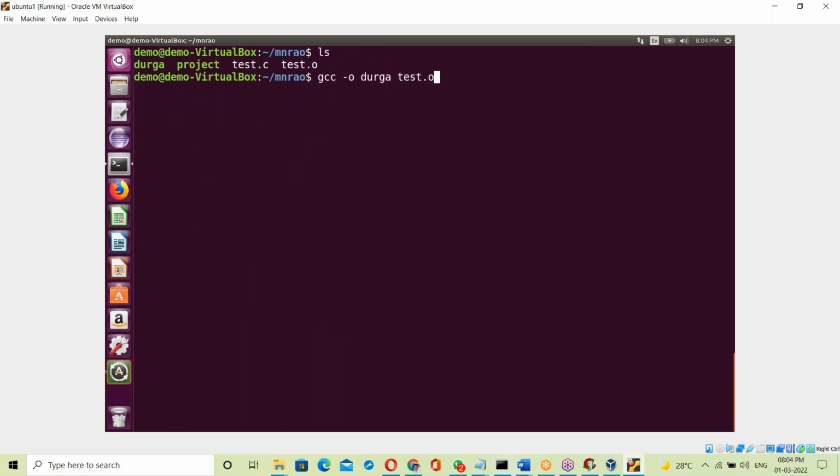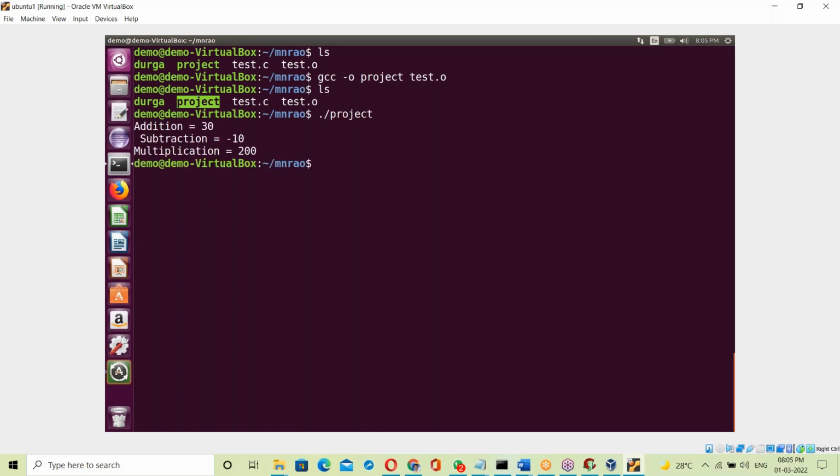Okay, how does that exe file generate? See, at the time of generating the exe file, see this step to create the exe file. GCC, the C language compiler, takes test.o, meaning binary code for your program, next binary code for the C library and binary code for the OS library. By linking all of this, it generates one project exe file. Now run it with ./project. Yes, see this: addition, subtraction, multiplication. Now let us check this project exe file.